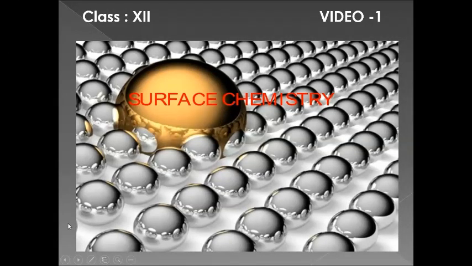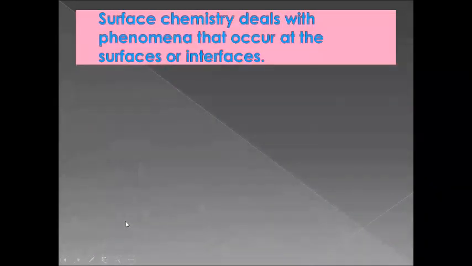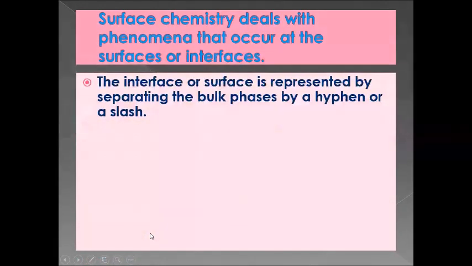Today we are going to start the new chapter, Surface Chemistry. The study which deals with the phenomenon which occurs at the surface or the interface is said to be surface chemistry. So whatever the reactions are occurring on the surface, the study is named as surface chemistry.